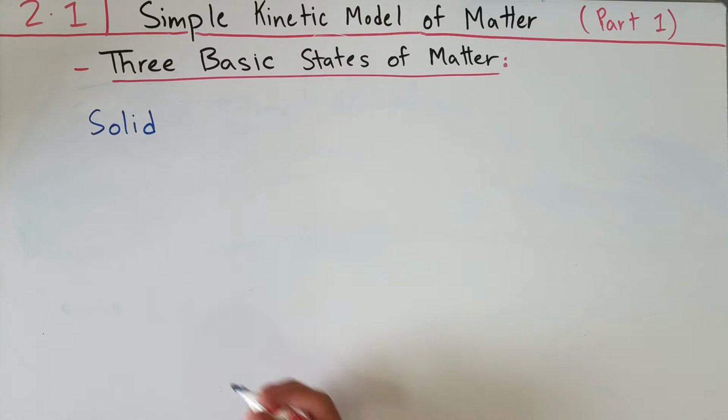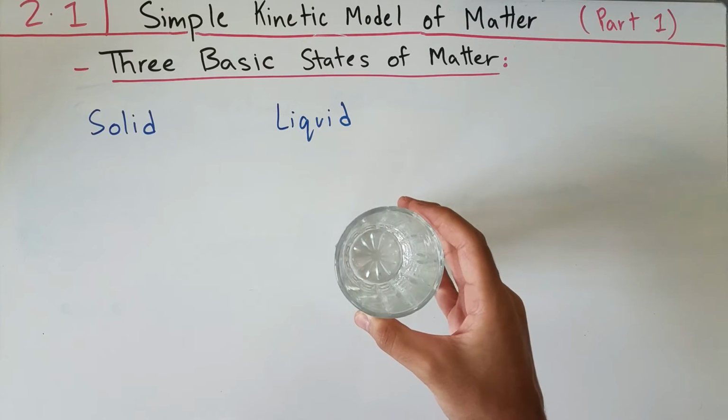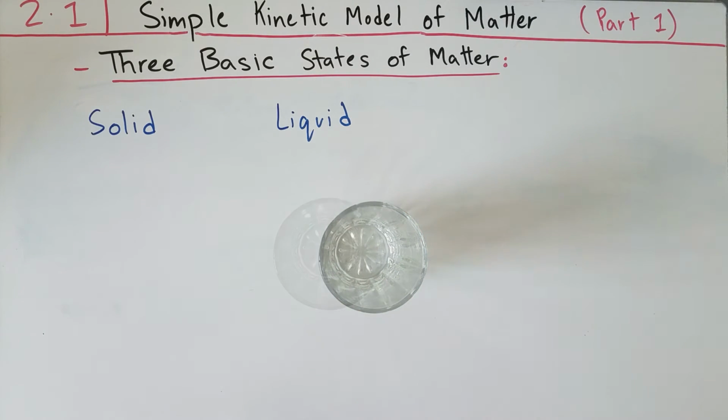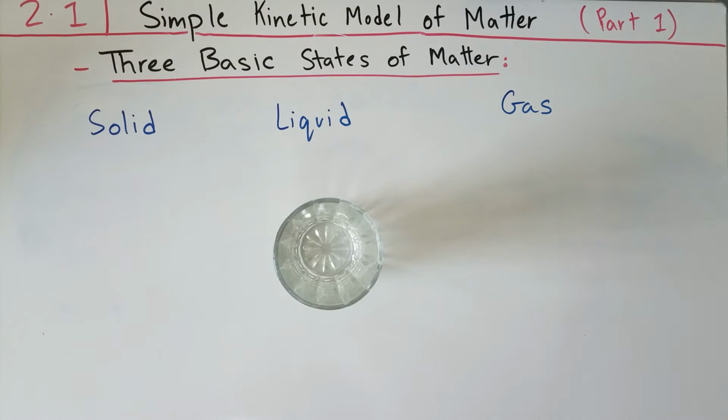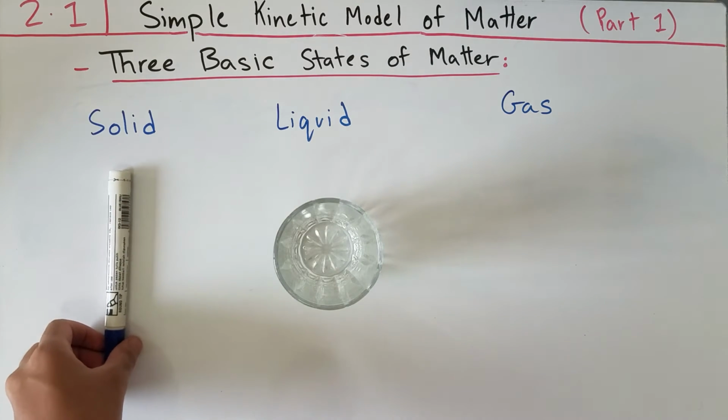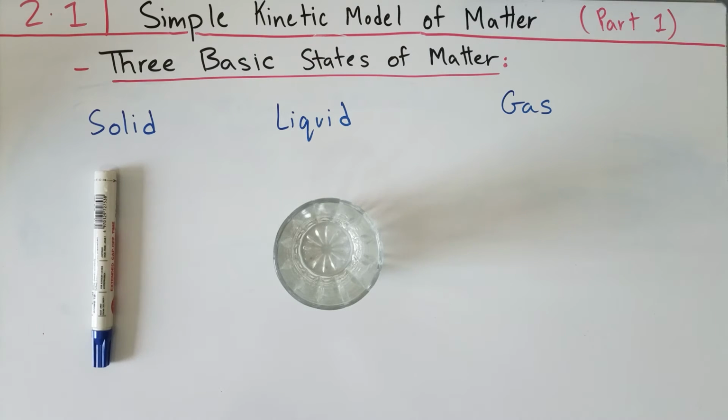A second state of matter from the 3 basic states could be a liquid. Now, I have this glass of water here. I have some water in this glass, and this water inside is a liquid. And the final state of matter would be the gas. Now, you can imagine that the gas is just the atmosphere in which I'm working on this whiteboard right now. So I have the solid, which is the blue marker which I was writing with, and I have this glass of water which is filled with liquid. And finally, we have the gas, which cannot be seen. You can imagine that the air here is the gas.